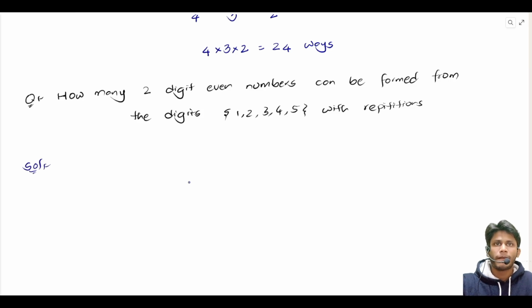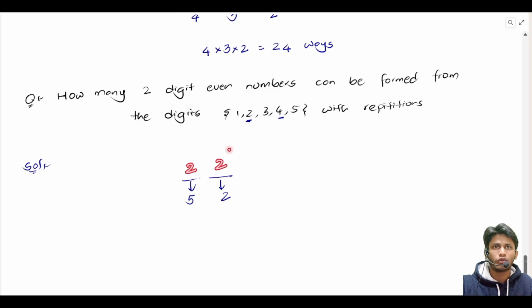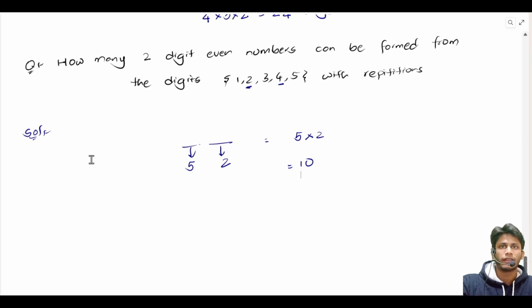So let us say we want to find 2-digit numbers that are even. So for the first position, we have got 5 possible choices to take from. And for the second position, we want this number to be even, so we can choose 2 or 4. And since repetition is allowed, if 2 was placed in the first place, we can still place 2 over here. So we have got 2 possibilities for the second position. So in total, by multiplication rule, we have got 5 into 2, that is 10 even numbers.